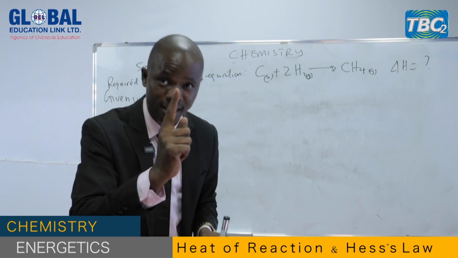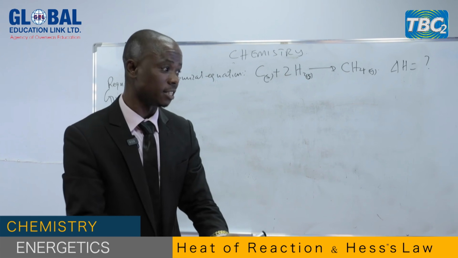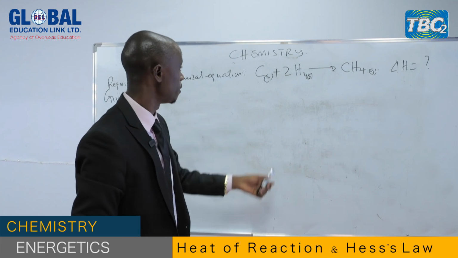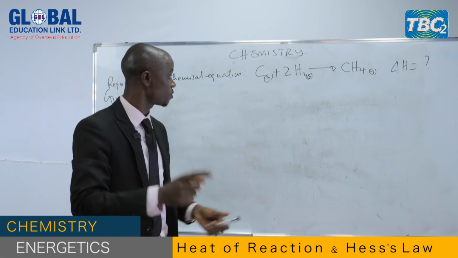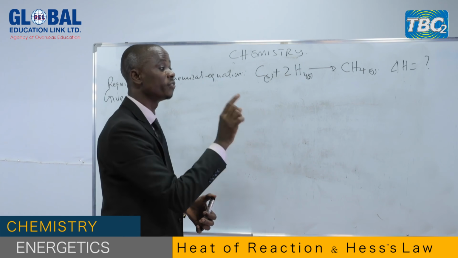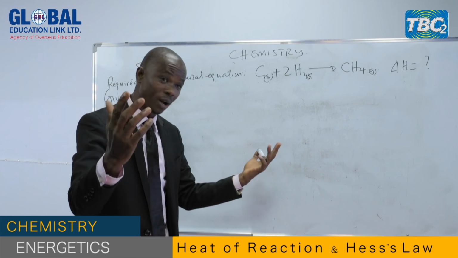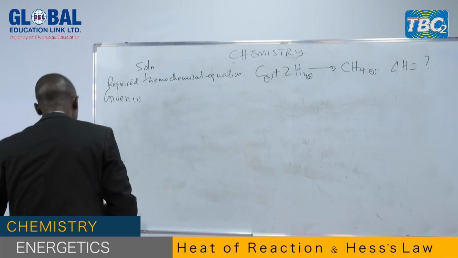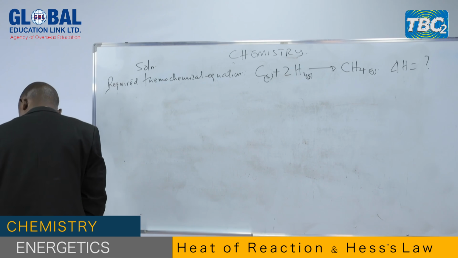Now, the second skill, you have to manipulate the 3 given equations to get the required equation. So that means this required equation will be obtained by manipulation of the 3 given equations. So what are you going to do? Let's start with number 1.